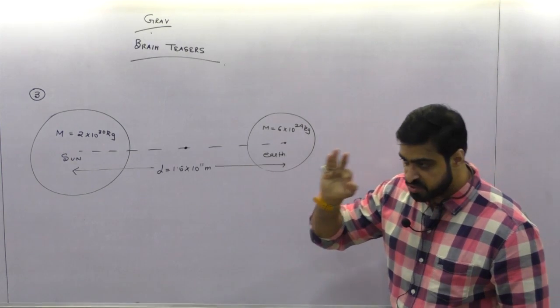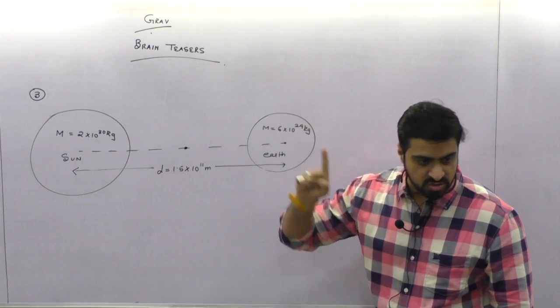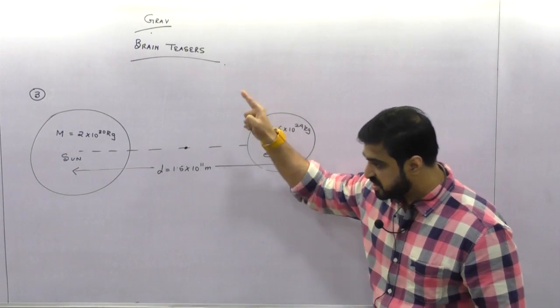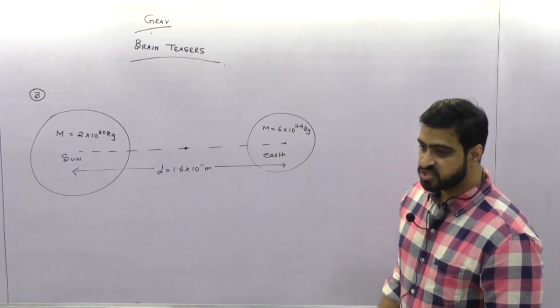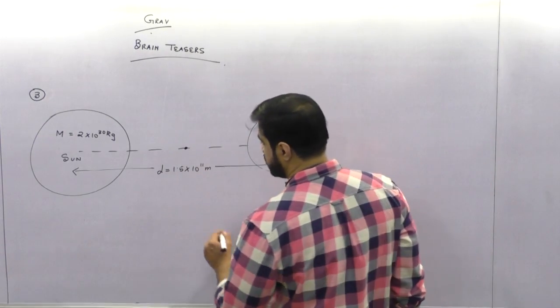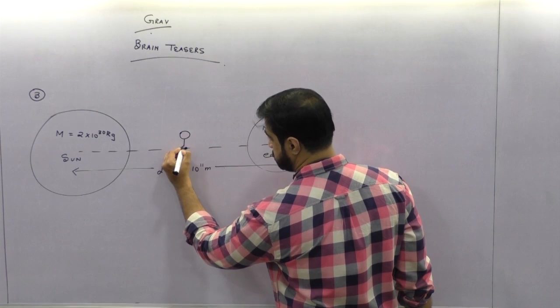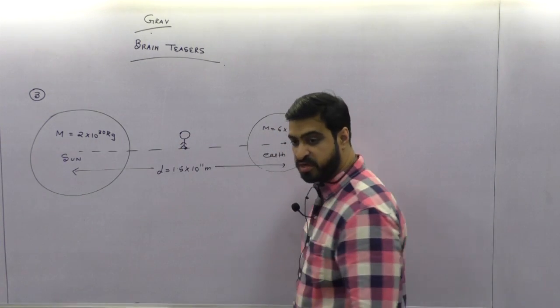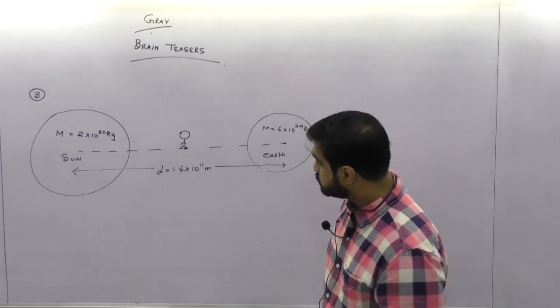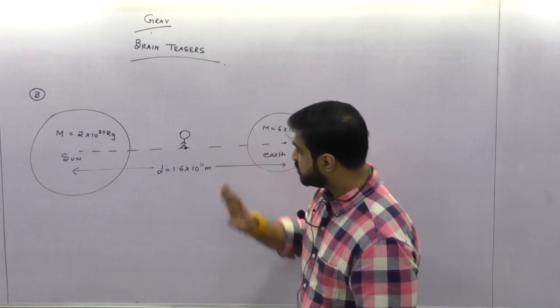What do you mean by this question? Please pay attention. I'll give you the shortcut also. This is a very famous question asked in the CET examination. Suppose I am standing here. I'm there at this point. I don't know where it is. यहाँ पर मैं खड़ा हूँ.